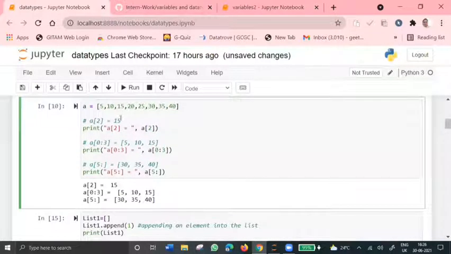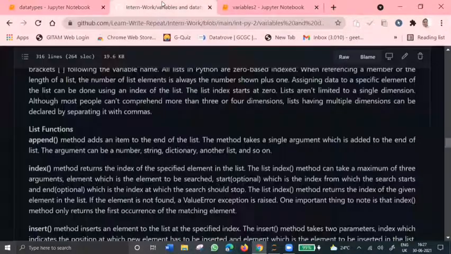If we want to access the third element, we have to mention an index of 2. If we want to access the first 3 elements, we have to mention 0 to 3. If we want to access from the 5th to the last element, we just mention 5 colon, which indicates up to the end of the list. And now let's see the functions on the list.